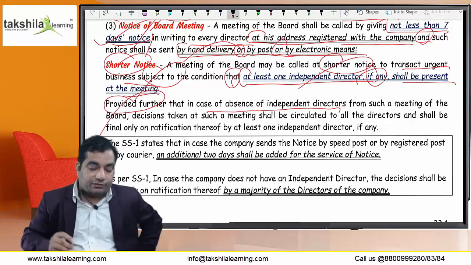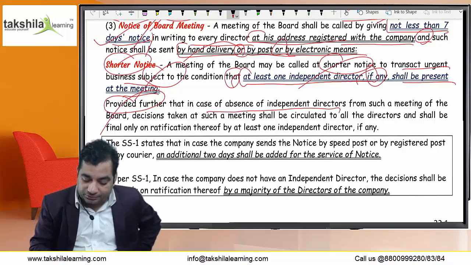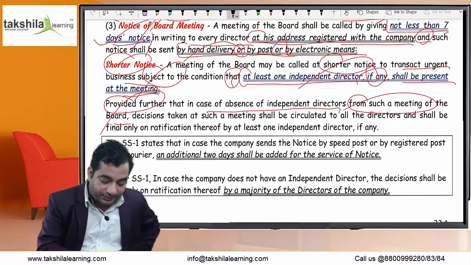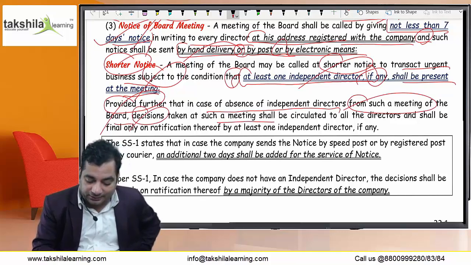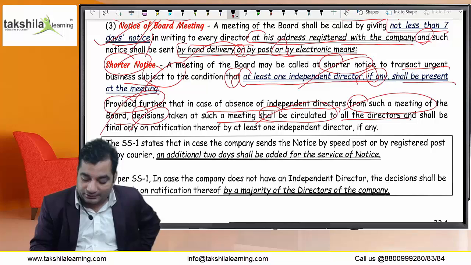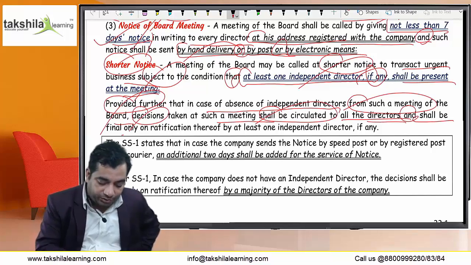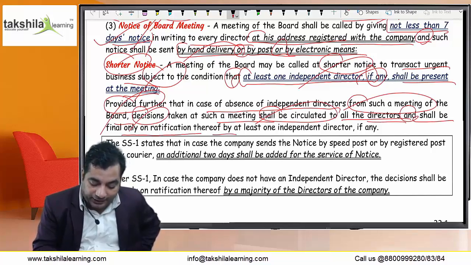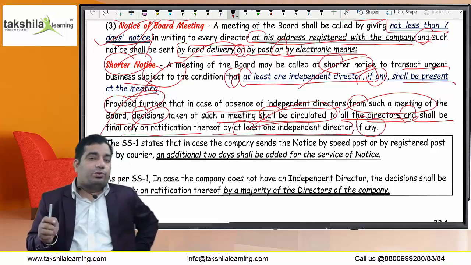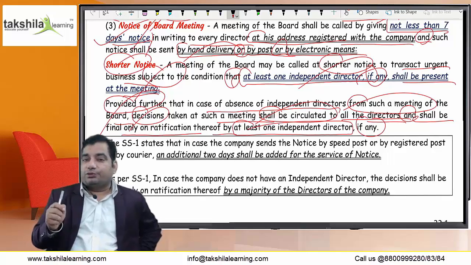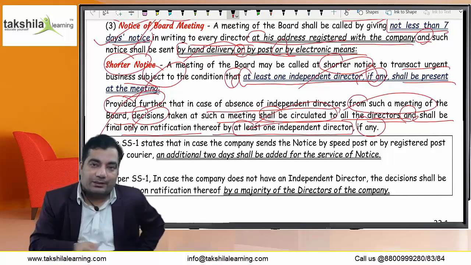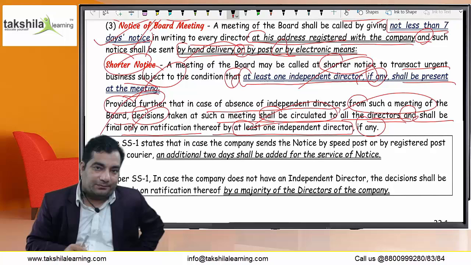Provided further that in the case of absence of an independent director from such a meeting of the board, decisions taken at such a meeting shall be circulated to all the directors and shall be final only on ratification thereof by at least one independent director, if there is. So one way is that at least one independent director of the company is present in the meeting.